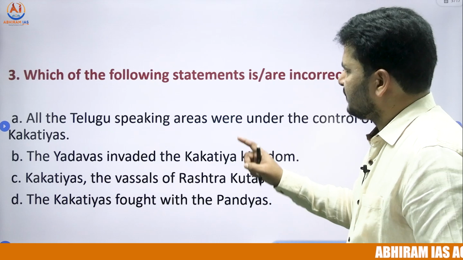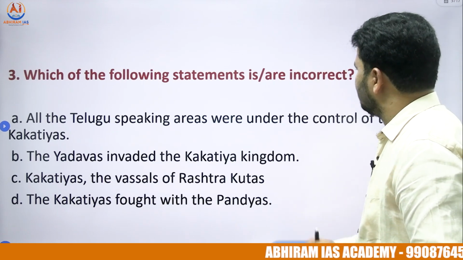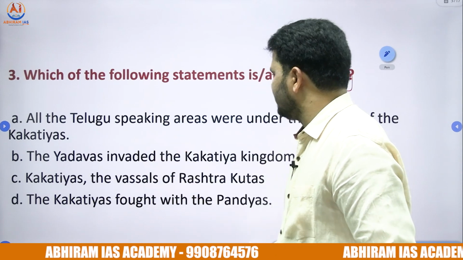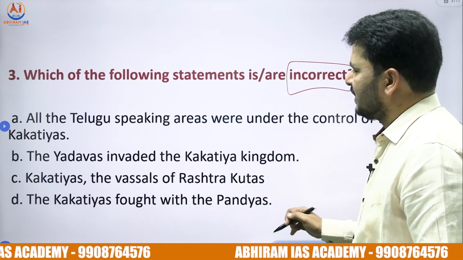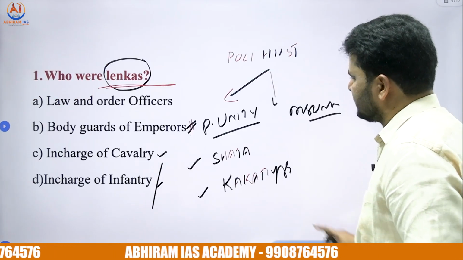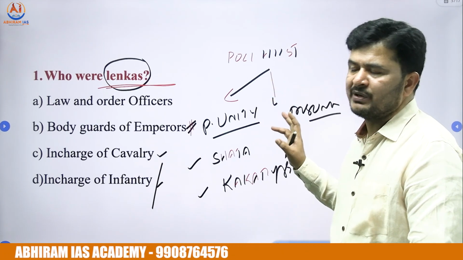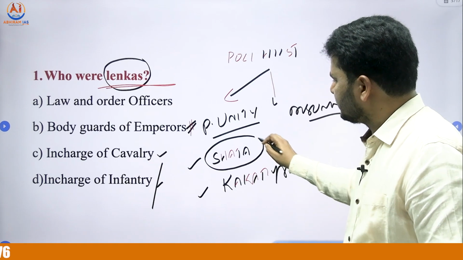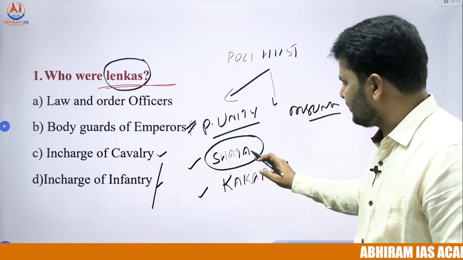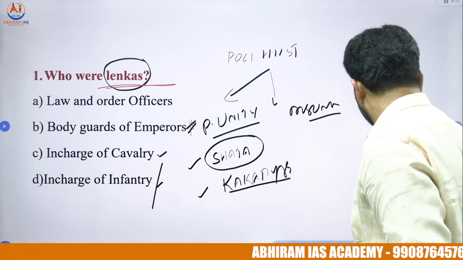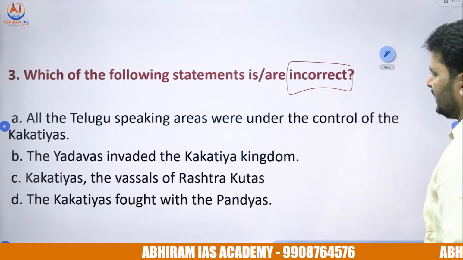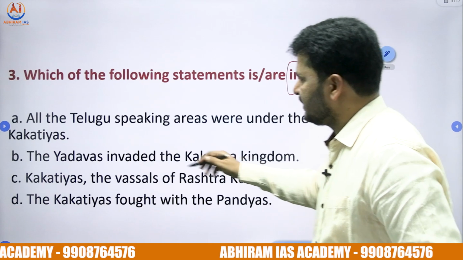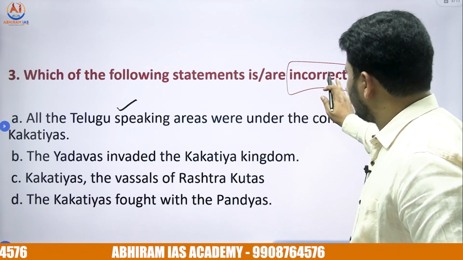The third question: which of the following statements is or are incorrect? Option A, all the Telugu speaking areas were under the control of the Kakatiyas. We referred earlier to political unity and political disunity. The first dynasty to bring Telugu speaking territories under one umbrella was the Shatavahanas, and another dynasty was the Kakatiyas. So the first statement is correct: all the Telugu speaking areas were under the control of the Kakatiyas. The first statement is correct, so it is not the incorrect one.